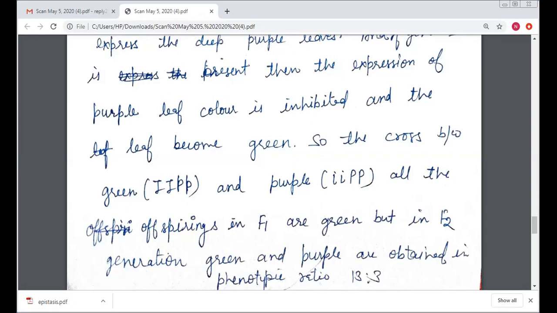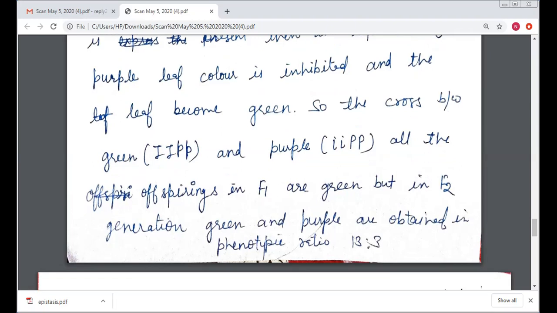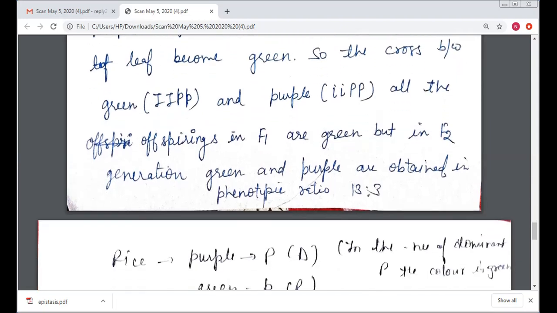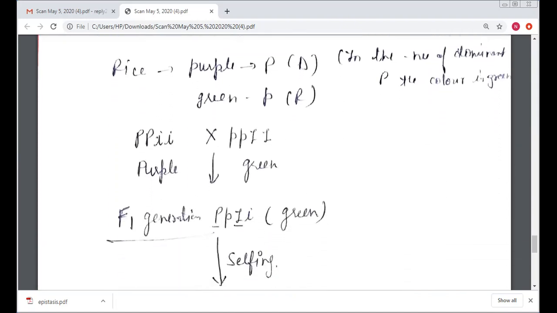It was a very shocking result, because in the F1 generation all should be purple, but here all are green. But in the F2 generation, green and purple are obtained in a phenotypic ratio of 13 to 3.